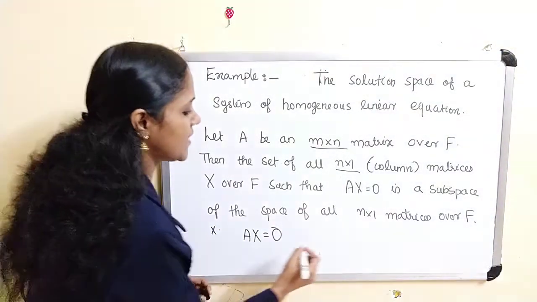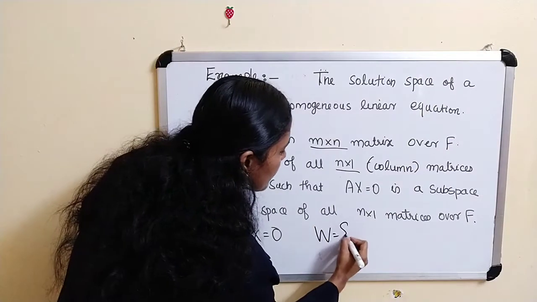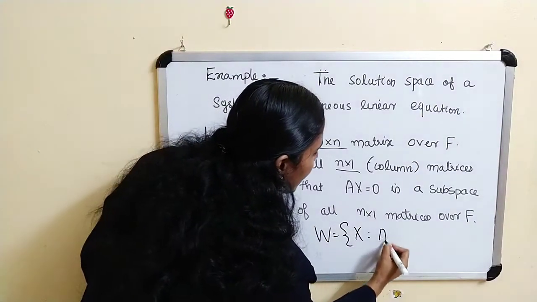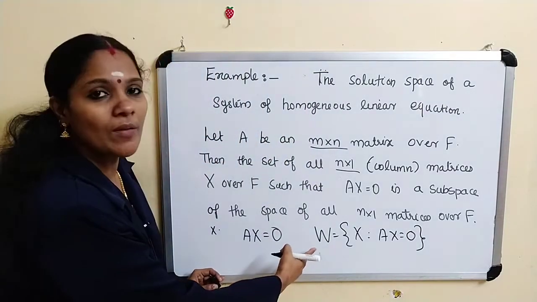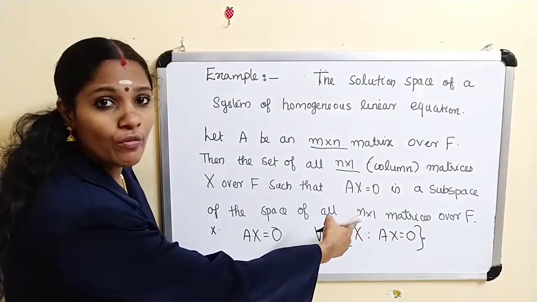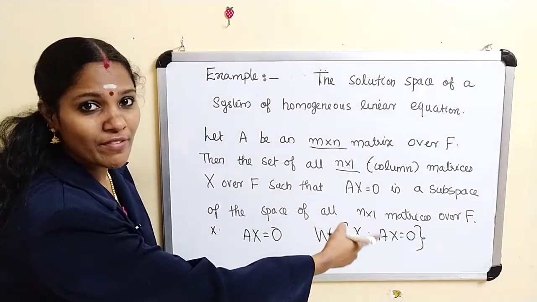That means W is the set of all x such that Ax equal to 0, and we have to prove W is a subspace of n by 1 matrices.